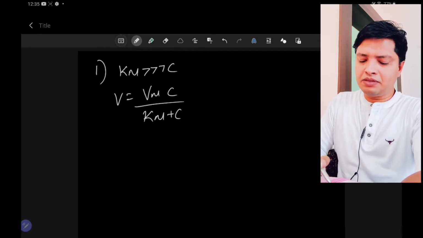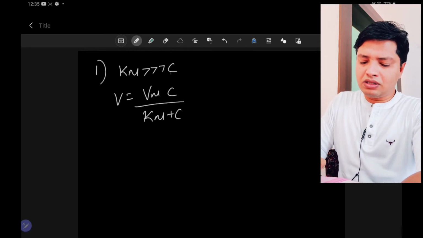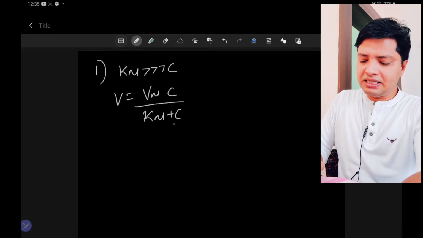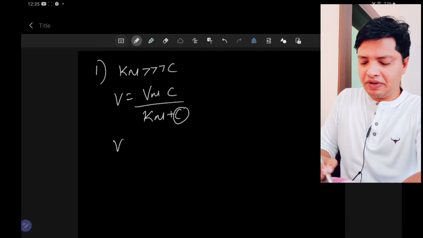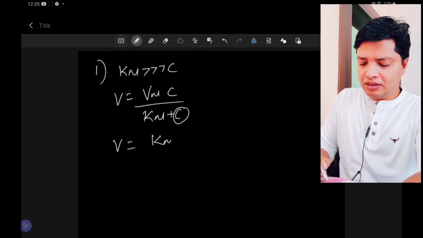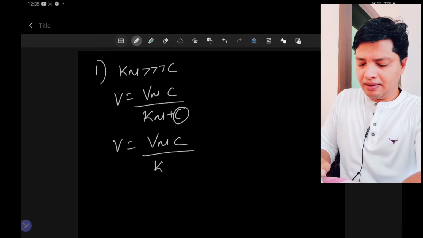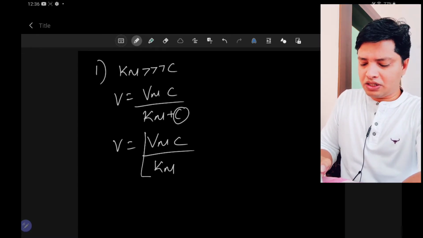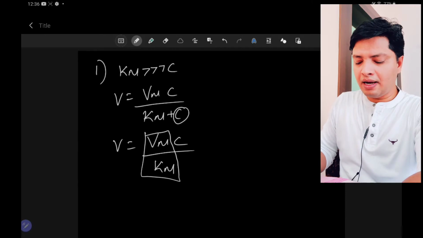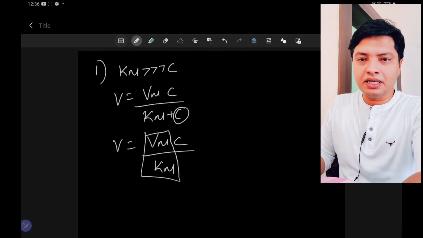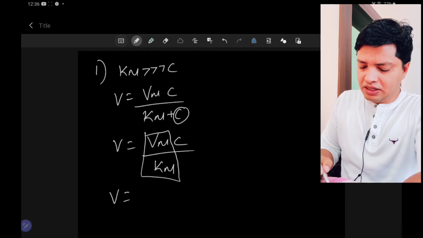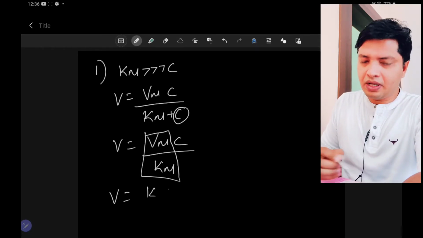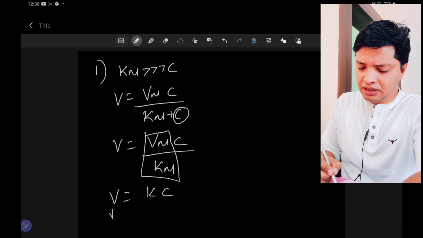Because your Km is much greater than the concentration, we can neglect the concentration. Km plus C will become Km. Hence we can rewrite the equation as Vm C by Km. Both of these are constants, the maximum velocity and the Michaelis-Menten constant. So I can write it as velocity is equal to a constant into C. What do you mean by velocity?